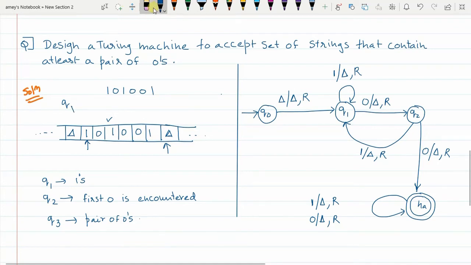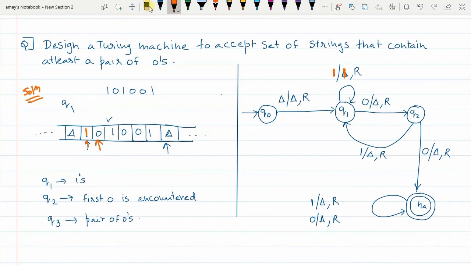Now in Q1 state, if 1 is encountered, we were wiping out that 1 and the pointer was moving to the right. Instead of wiping out, in the second method, we can retain this 1. So I can simply say, when 1 is encountered in Q1 state, 1 is replaced with itself and pointer moves to the right. When I do that, that means 1 is retained. So instead of saying that 1 is replaced with delta, we can say 1 is replaced with 1 itself. That means this 1 will stay and the pointer will move to the next element.